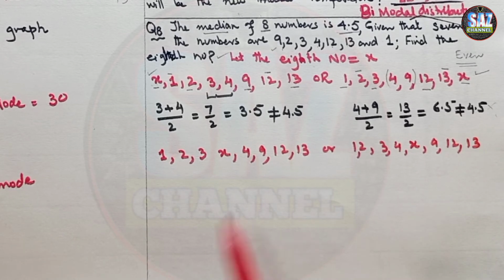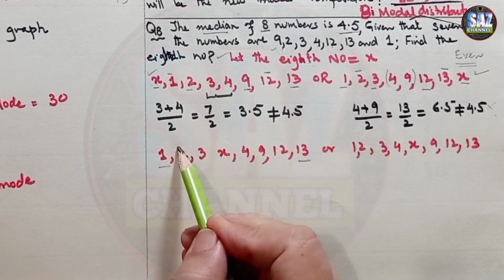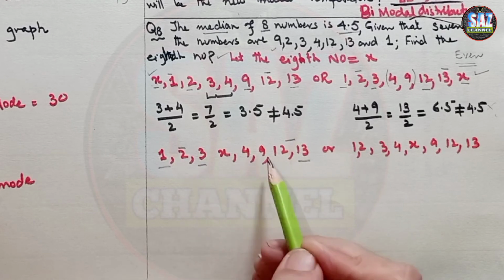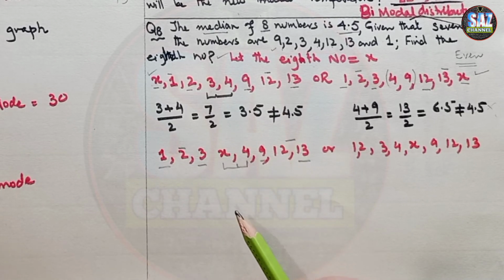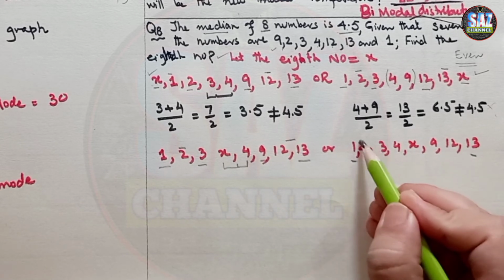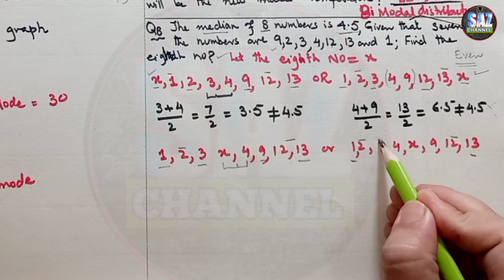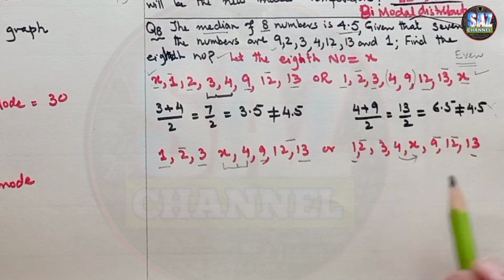Now when we keep x at this place, we can see that 1 goes with 13, 2 with 12, 3 with 9, and we are left with two middlemost values over here. Or again 1 goes with 13, 2 with 12, 3 with 9, and 4 plus x. We have two middlemost values.